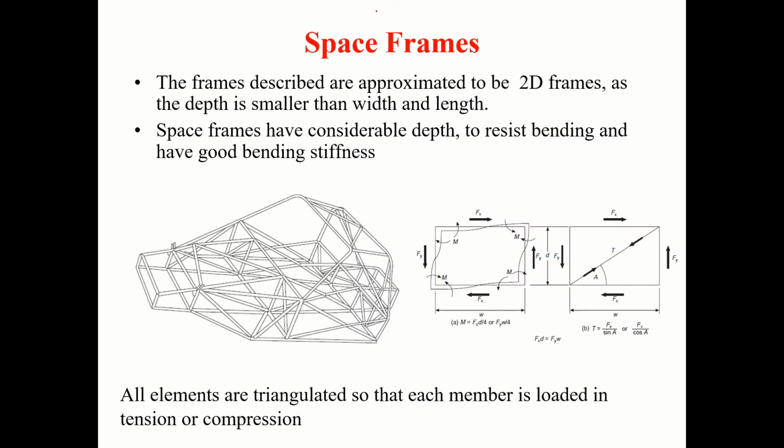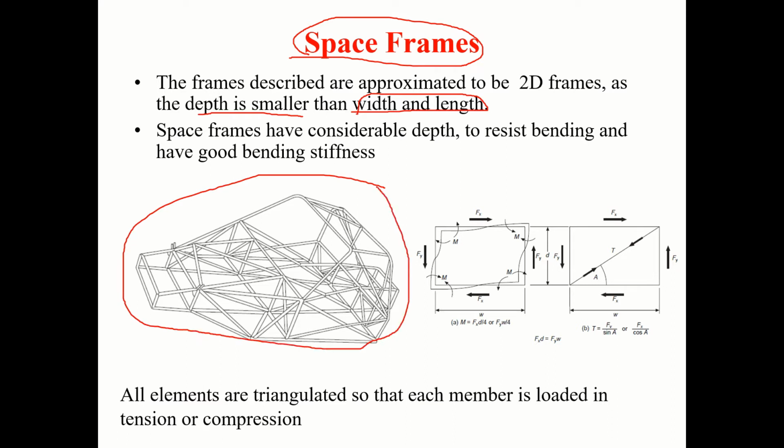Most of the modern vehicles will have space frames. So we say it's a 2D frame when only the width and length dimensions are quite considerable and the depth dimension is smaller. If the depth dimension is also considerable like the width and length dimensions, then you can call this a space frame. It is designed in such a way that all elements are triangulated so that each member is loaded only with tension and compression.